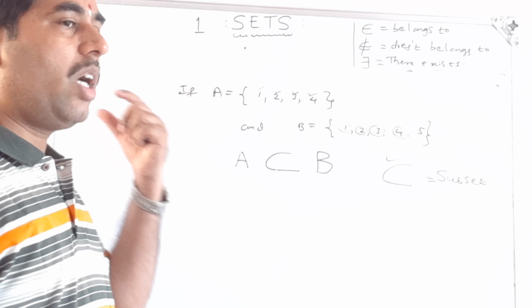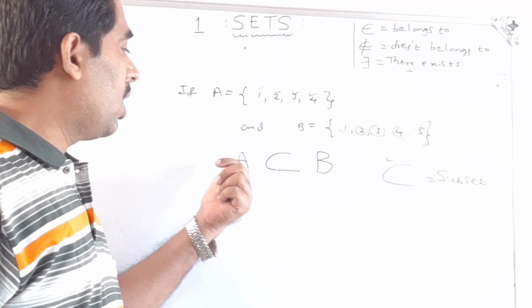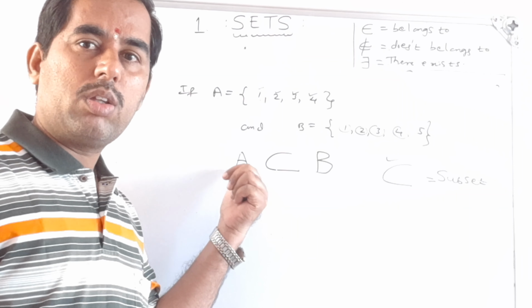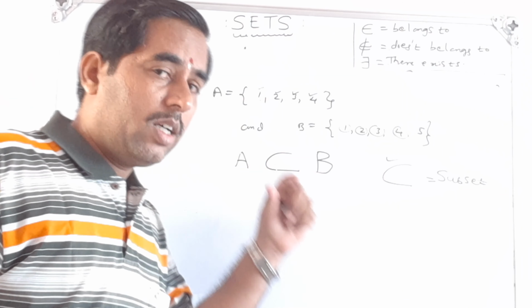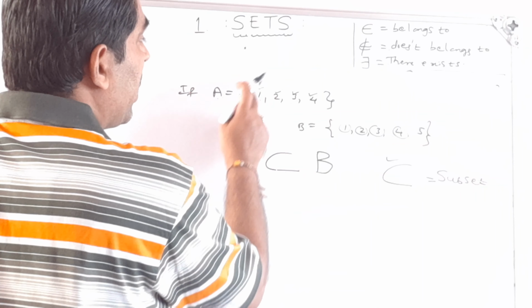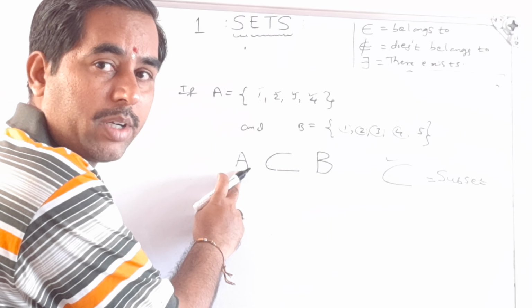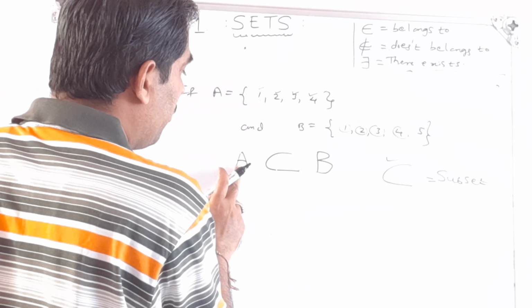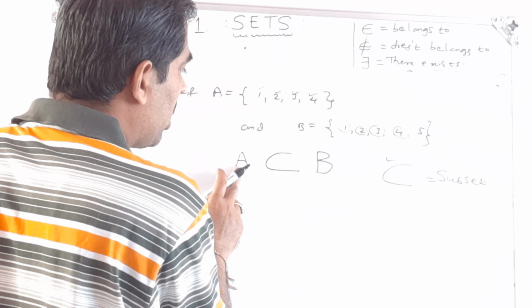If all the elements of set A lie in set B, then we say that A is a subset of B. Okay, so A is a subset of B. This is the symbol of subset. Here 1 2 3 4, every element of set A, no element should be missed, lies in set B. Therefore A is a subset of B.